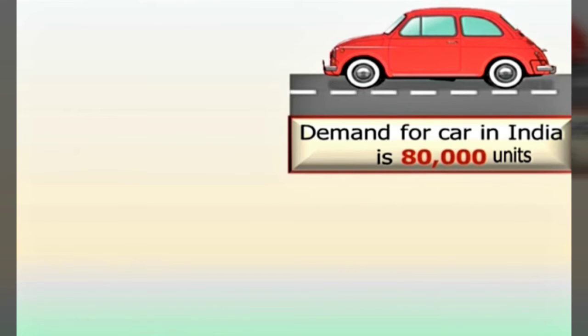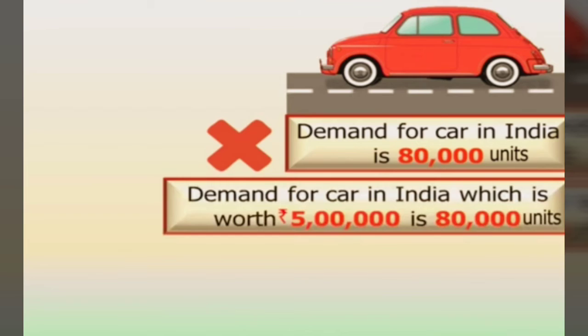Now I have taken one example. Demand for car in India is 80,000 units. Is it a correct statement? Am I able to understand something? No. Demand for car in India, which is worth 5 lakh, is 80,000 units.